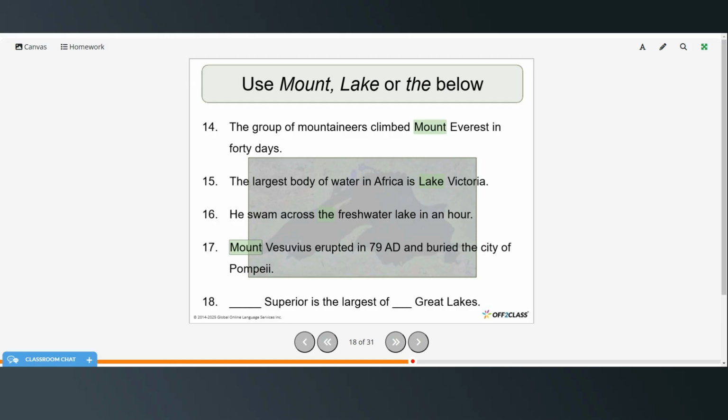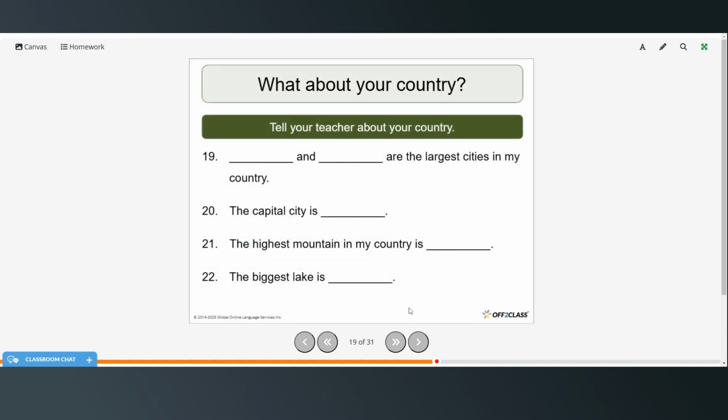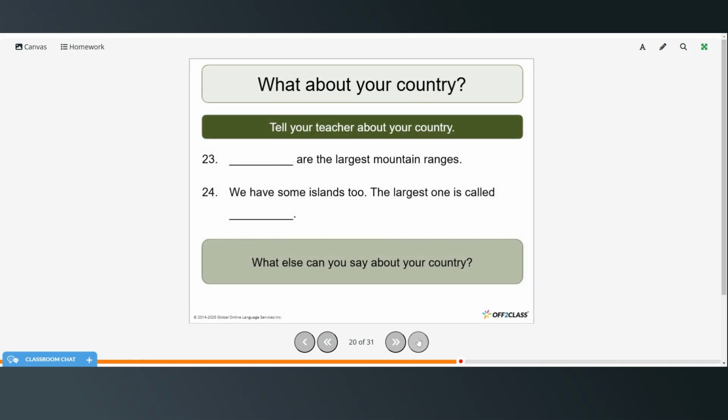Mount Vesuvius erupted in 79 AD and buried the city of Pompeii. And Lake Superior is the largest of the Great Lakes. All right, so now you can try these on your own. Write some sentences about your own country. I'll let you do that on your own since everyone's answers will be different. And here are some more facts that you can add about your own country.